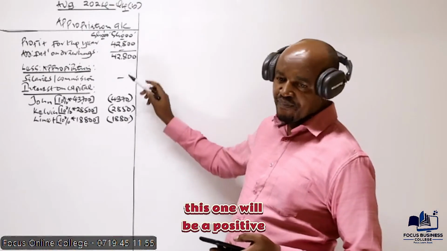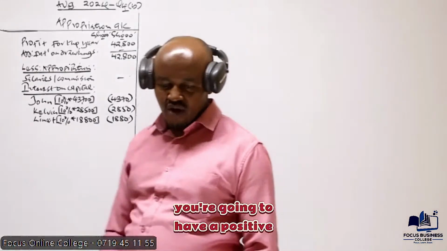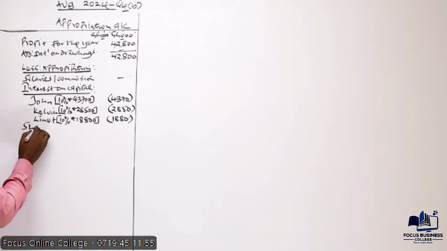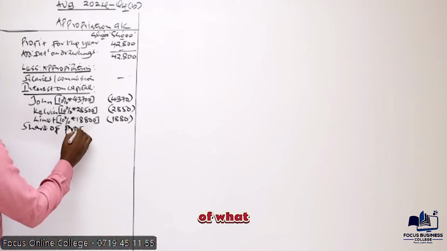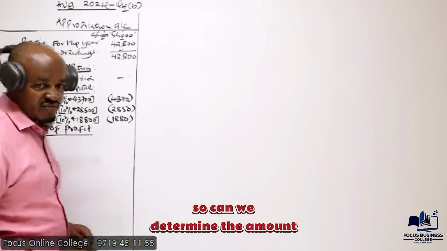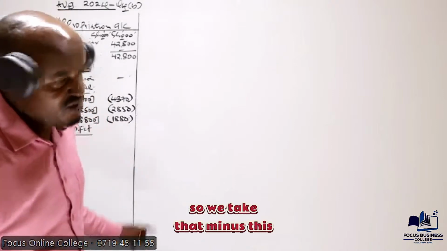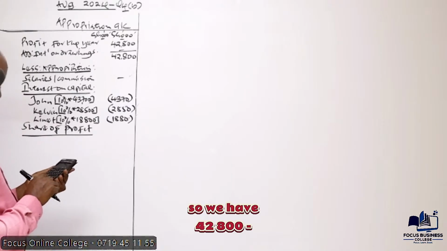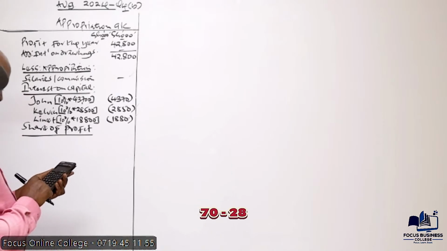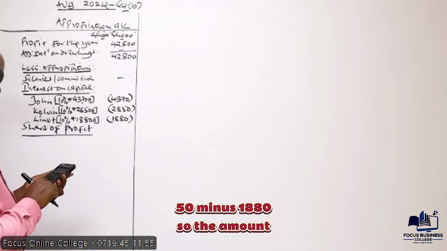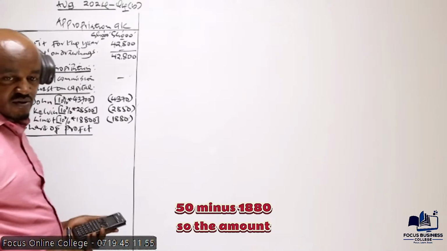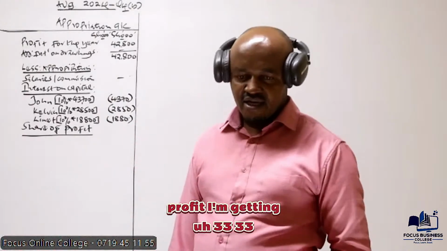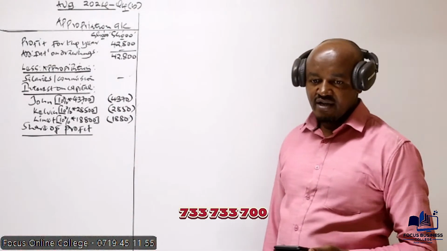Automatically, this one will be positive, because if you take 42,800 minus this, we are going to have a positive figure. So that is a profit to be shared. Here we will have share of profit. To determine the amount, we take that minus the interest on capital: 42,800 minus 4,370 minus 2,850 minus 1,880. The amount to be shared as profit, I'm getting 33,700.